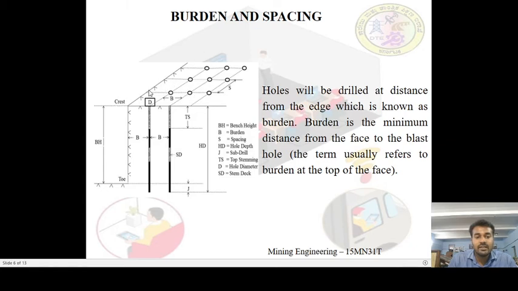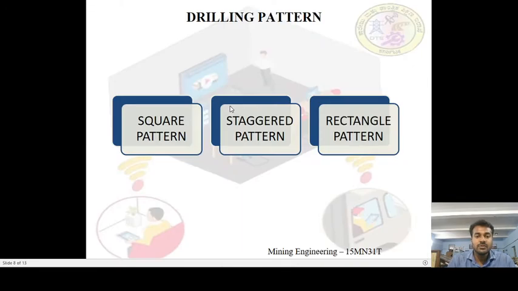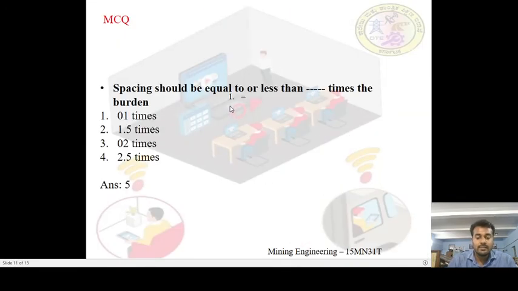Can you see, from free face to nearest hole becomes burden. You have to know what is the burden and spacing, the distance between the two holes. This burden into spacing multiplied by the depth of the holes gives you the quantity of explosive.